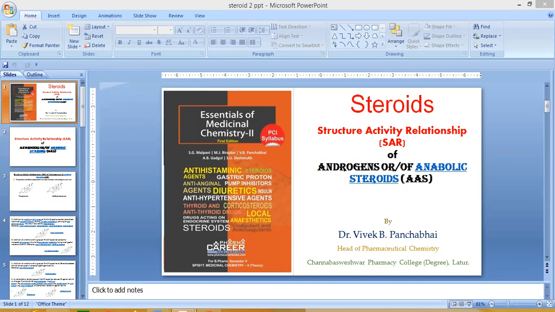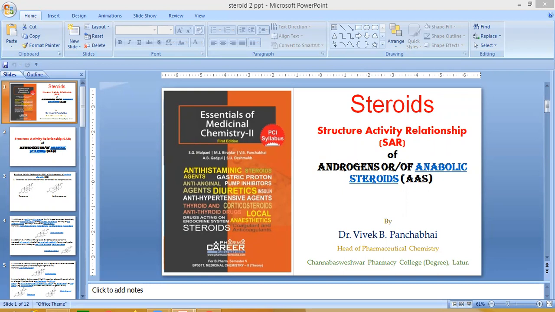These are the examples of this category. And this is the structure of dimethyltestosterone, with a methyl group at the C7 alpha position. Due to this, it increases the potency and also prevents 5-alpha reduction.